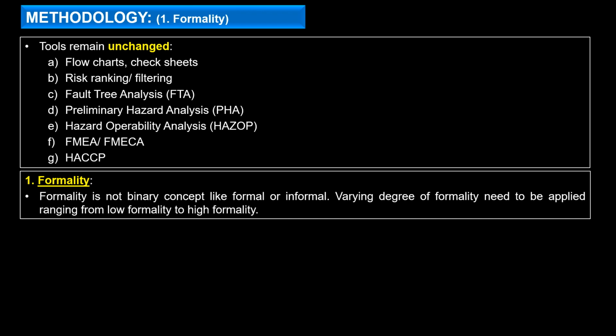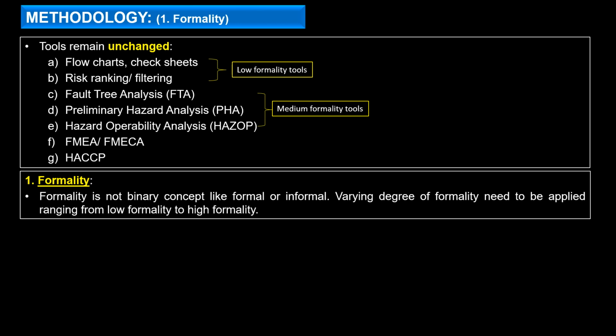And how is it impacting? If it is less formal, then we need to use the less formal tools. So what are less formal tools? Less formal tools like flow charts, comparison sheets, risk ranking and filtering can be used where a low level of formality is applied, and a low level of formality is applied where there is less impact on the quality of the product. There are some intermediate tools like fault tree analysis, preliminary hazard analysis, and HACCP.